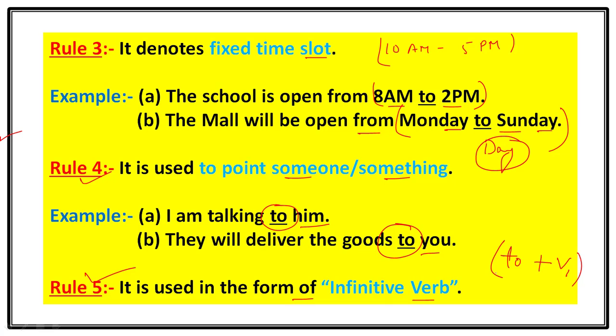Let's take an example. Suppose I say that I am going to play the cricket. To plus play. And what is play? This is the first form of verb, and before first form of verb, you get to. So this format will indicate that it is a form of infinitive verb. So you will use to in infinitive verb.